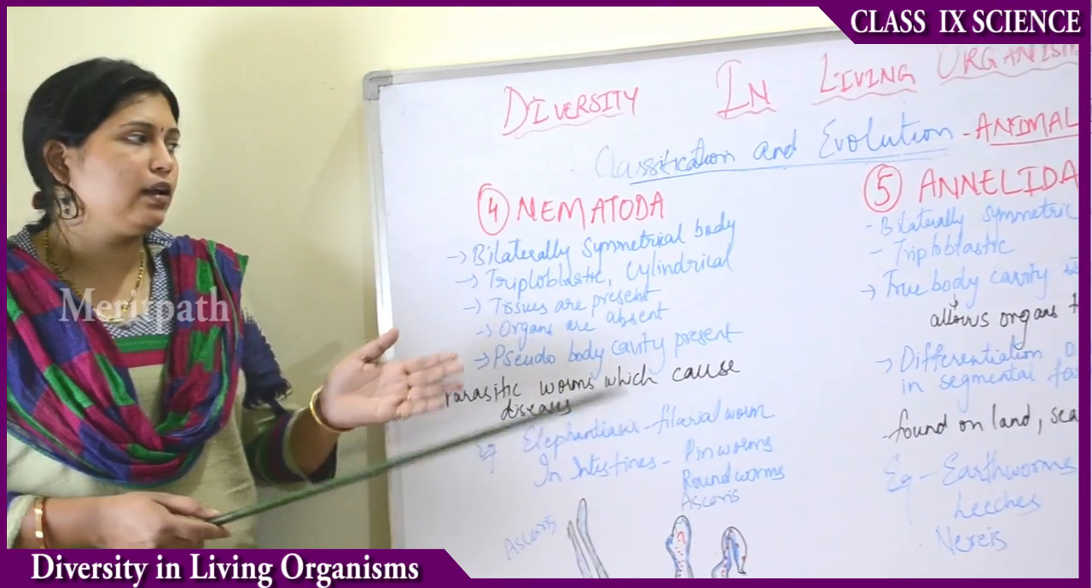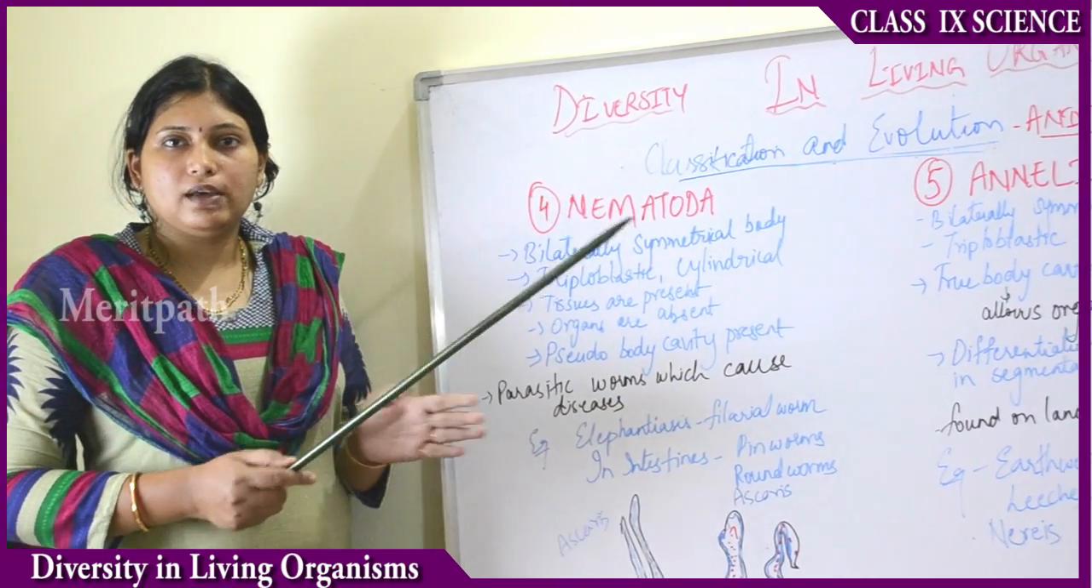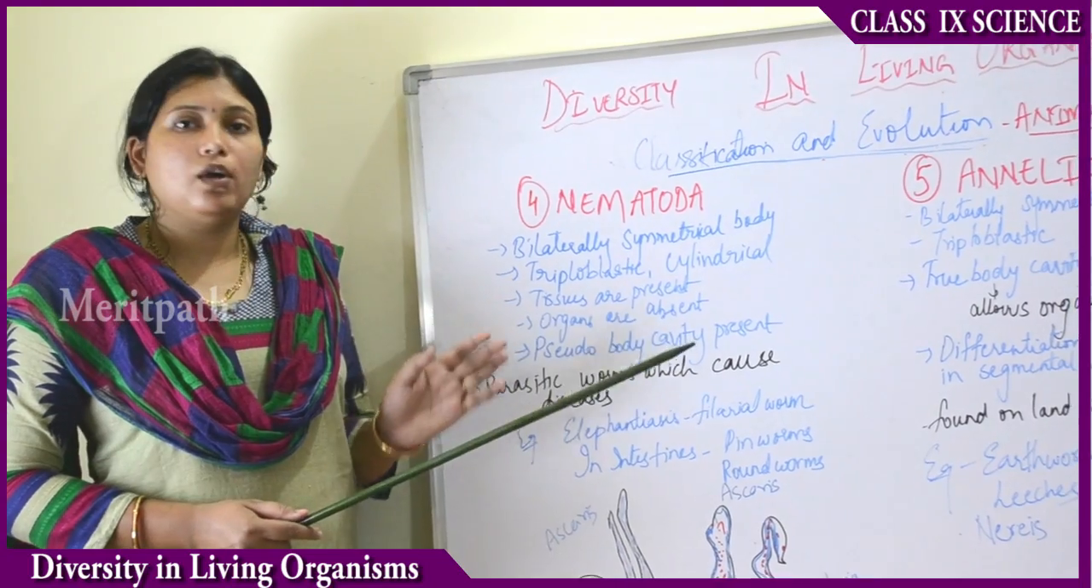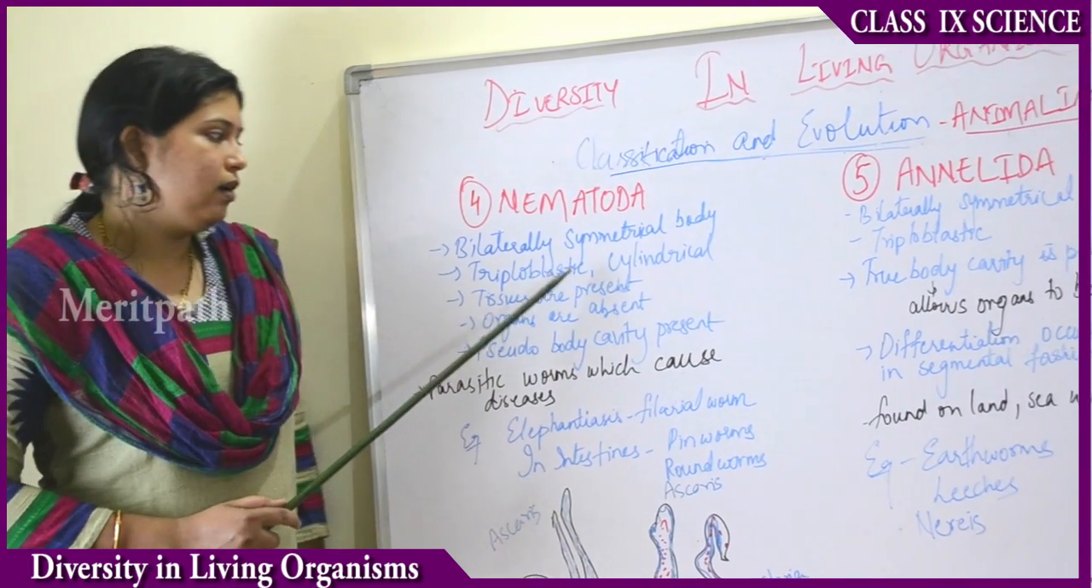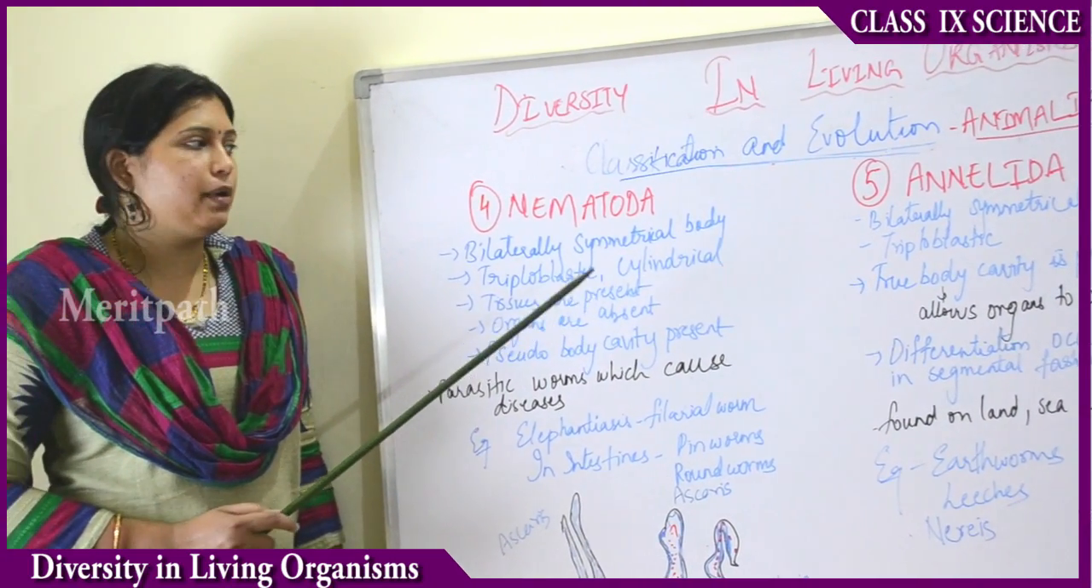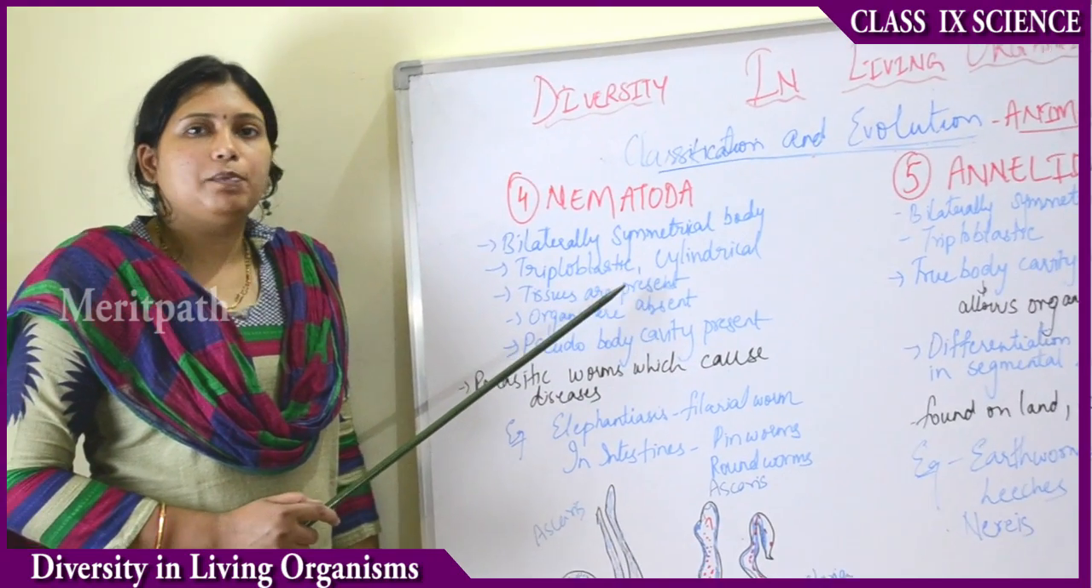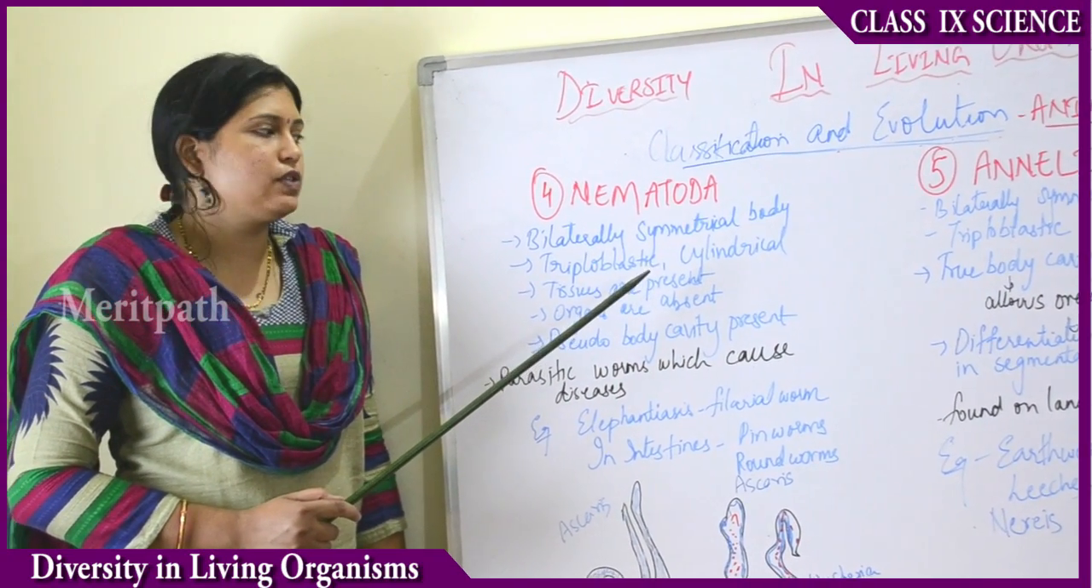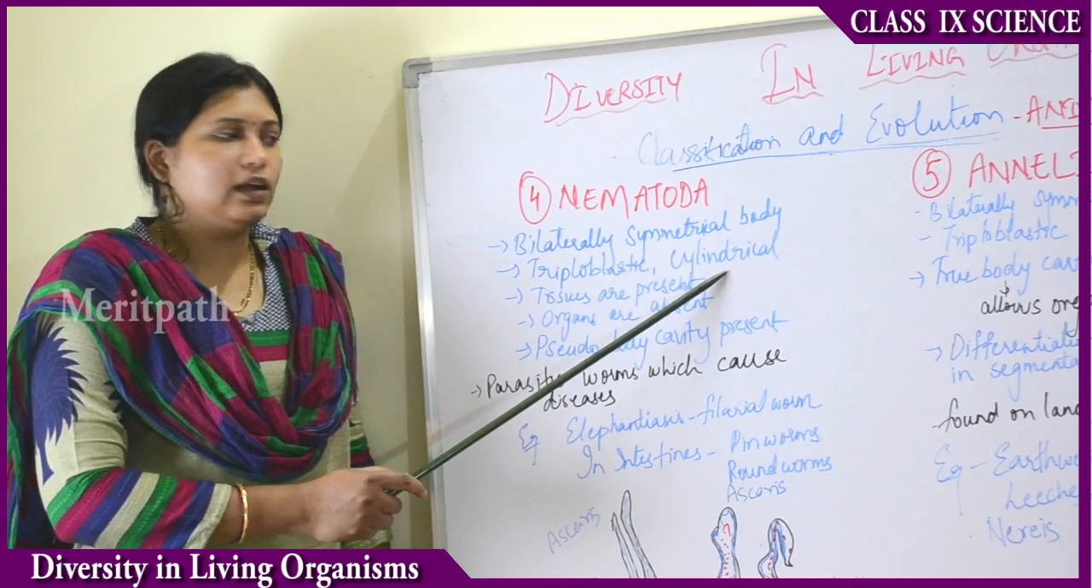So again, the organisms have the same two equal halves of the body. That's why they are called bilaterally symmetrical. And then they are again triploblastic. They have three layers of cells. Their body is cylindrical in shape.